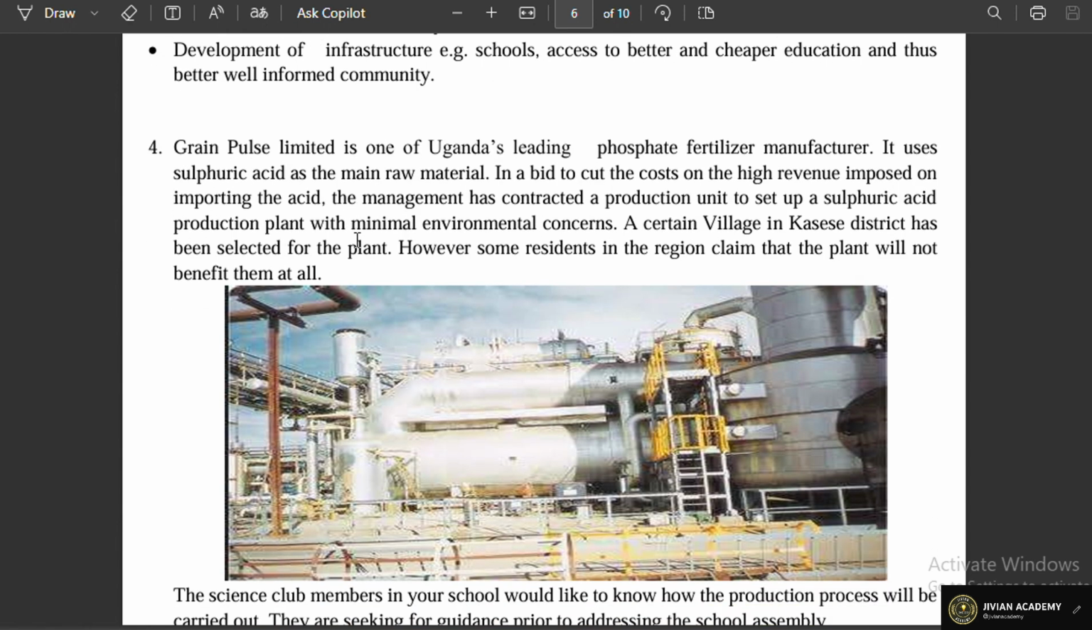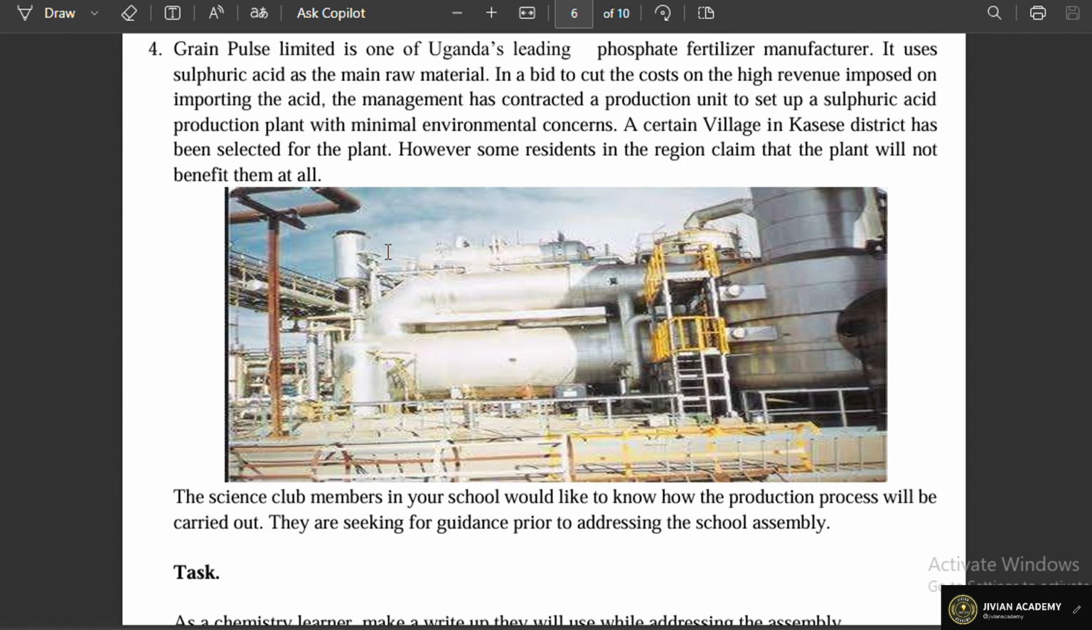And item number 4, it was about saying that Grain Pulse Limited is one of Uganda's leading phosphate fertilizer manufacturers. It uses sulfuric acid as the main raw material in a bid to cut the cost of the high revenue imposed on importing the seed. The management has constructed a production unit to set up a sulfuric acid production plant with minimum environmental concerns. A certain village in Kasese district has been selected for the plant. However, some residents in the region claim that the plant will not benefit them at all.